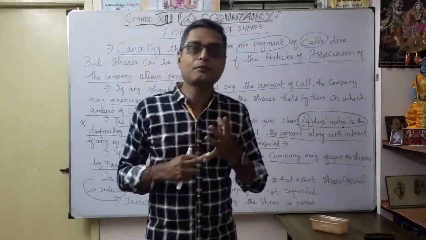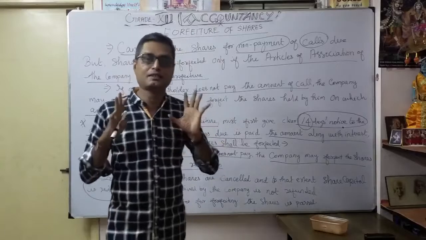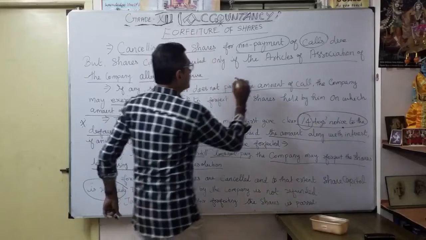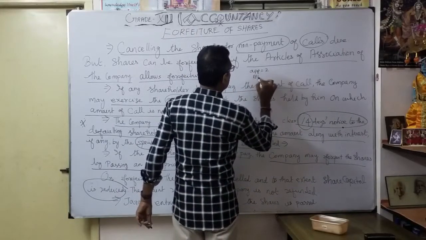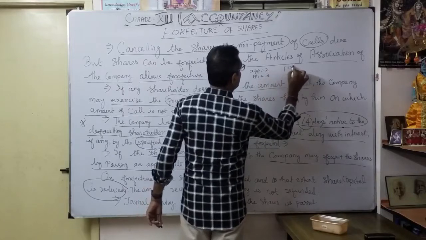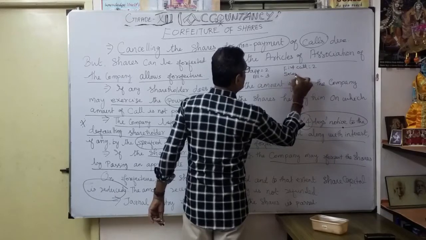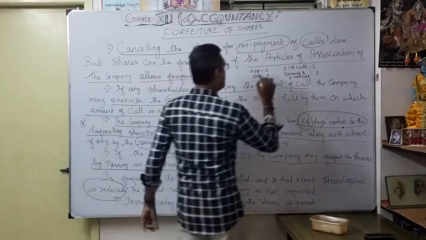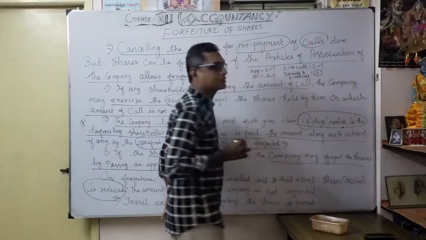So whatever application money was paid by the shareholder, any allotment, even the first call, say the default is only for the second call. They gave the notice period of 14 days also, but they have not yet paid. For example, the face value is 10 rupees: application is 2 rupees, allotment is 3 rupees, first call 2 rupees, and second and final call 3 rupees. So coming under 10 rupees, the company will call application, allotment, even the first call. They are in default of this 3 rupees, the second and final call.